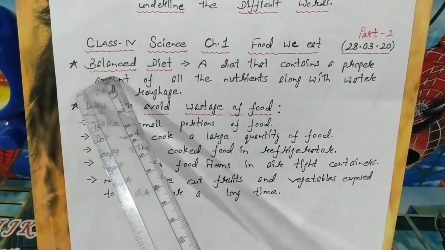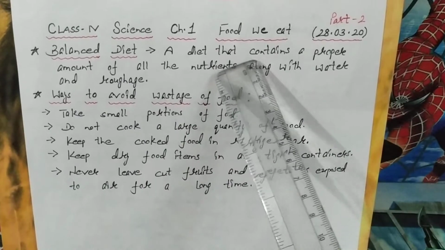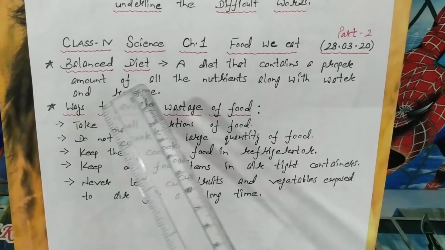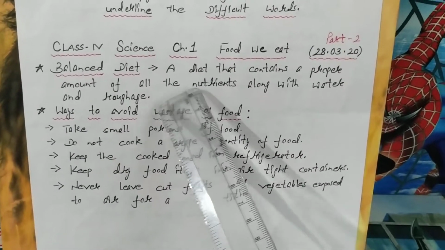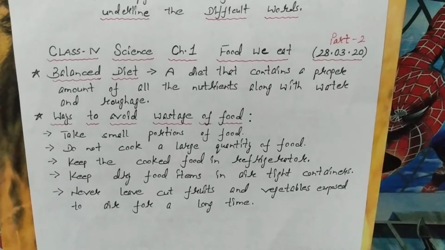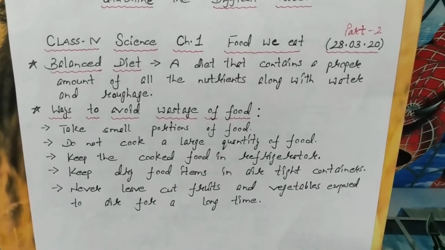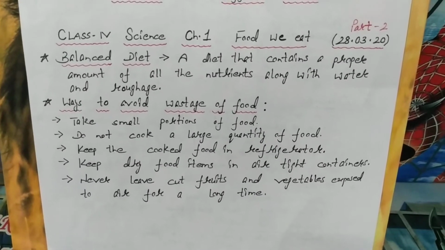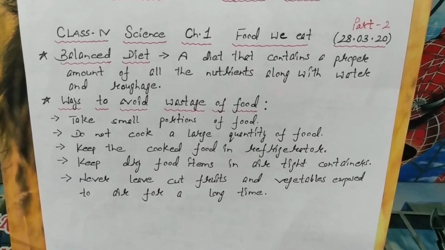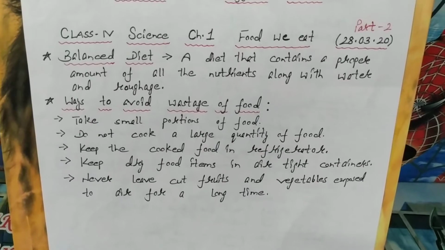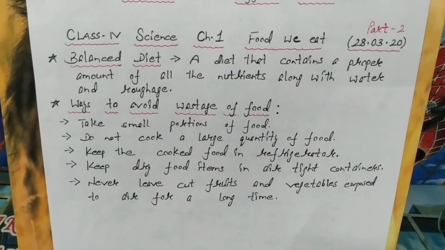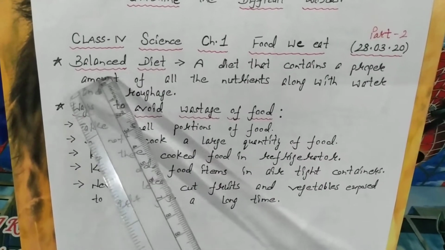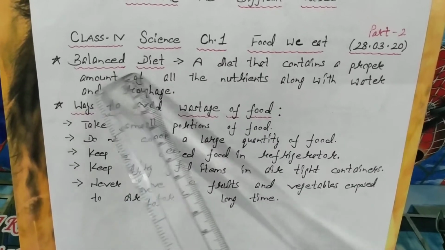So the next topic is balanced diet. A diet that contains a proper amount of all the nutrients along with water and roughage is called a balanced diet. And children, I advised you to observe the food items you consume daily in your lunch and dinner, and try to find out which nutrients are present and which is not there in your diet. So you must consume the food item containing that particular nutrient, just to ensure that you are consuming a balanced diet, especially in your lunch and dinner.